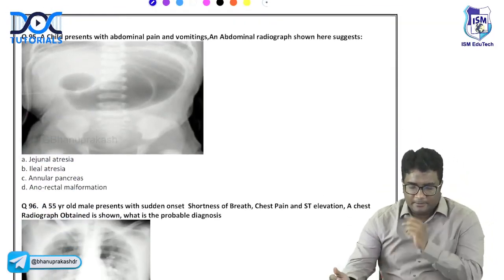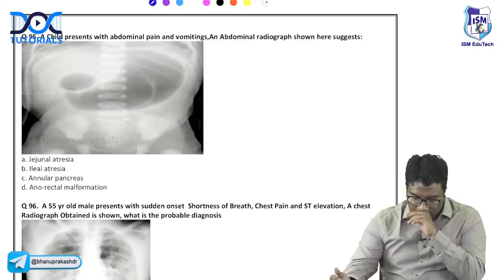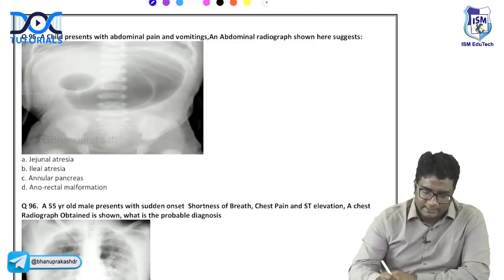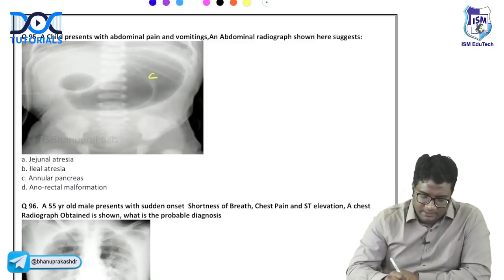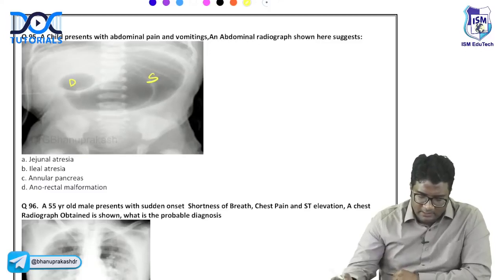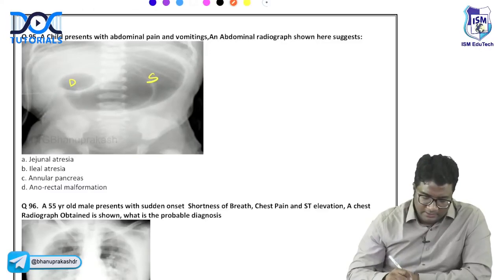95. A child with abdominal pain and vomiting. A child's abdominal radiograph is given. What is the likely diagnosis? What do you think this is? This is the stomach. This is the first part of the duodenum. How many bubbles are you seeing? Double bubble. So double bubble would be duodenal atresia.